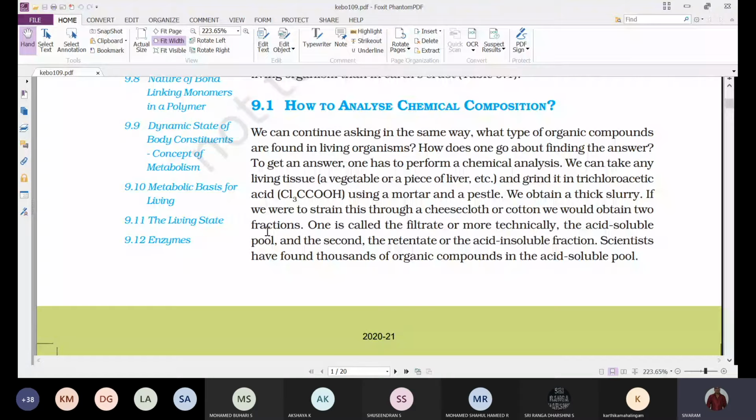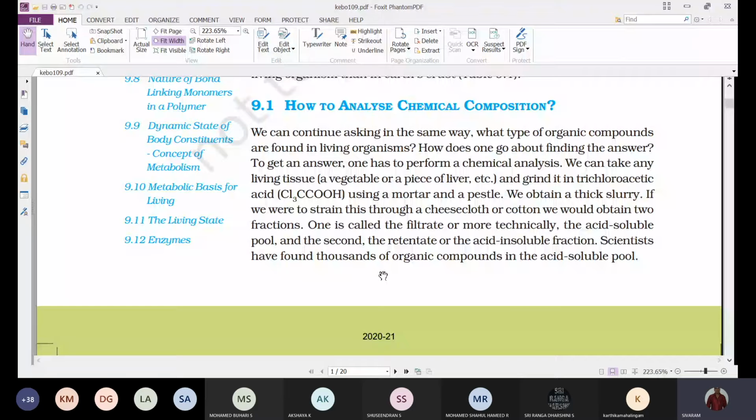That means whatever chemical substances are not dissolved in the trichloroacetic acid do not get filtered and are not collected as filtrate. They are retained above the cheesecloth, and that fraction we call the acid insoluble fraction, or a retentate. That is what we can see here.